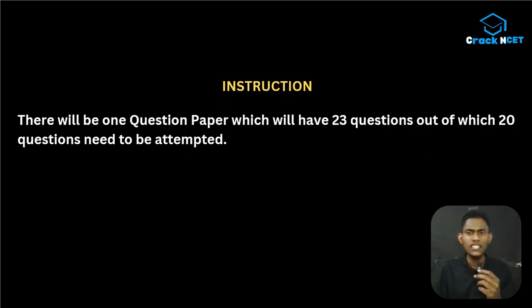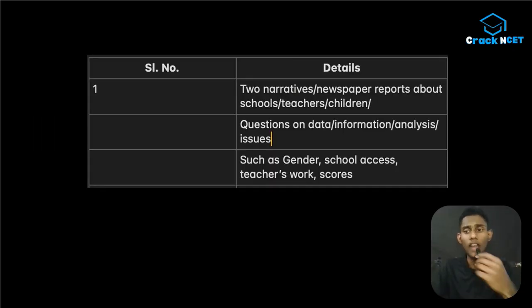So the instructions are the same. You will be having 23 questions, out of which you have to answer 20 questions. That makes 80 marks. And you are having 7 units, right? In the last syllabus you had 10 units. Now we are only having 7 units. Okay, in this first unit, what are we having?